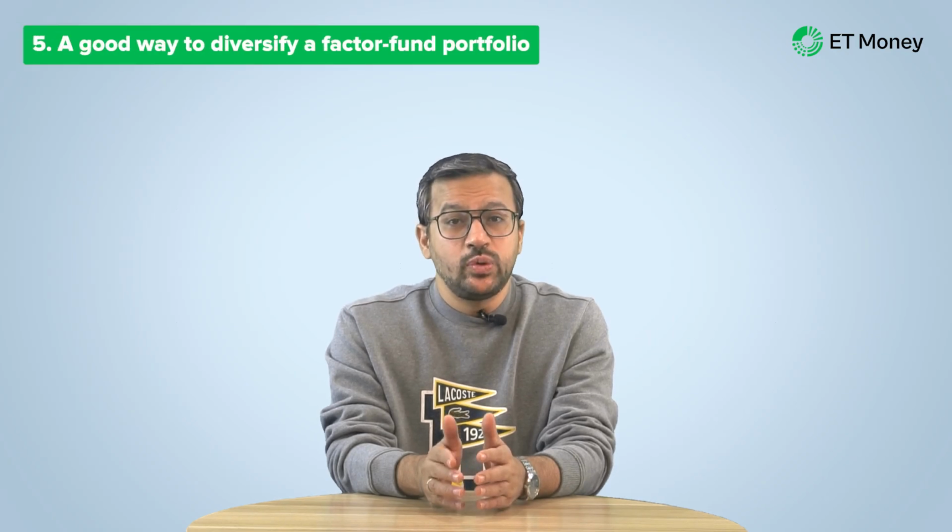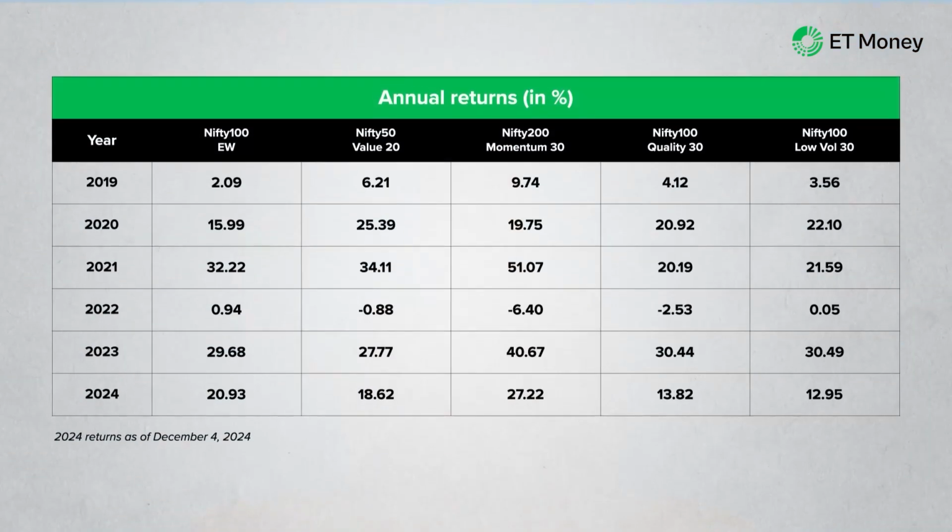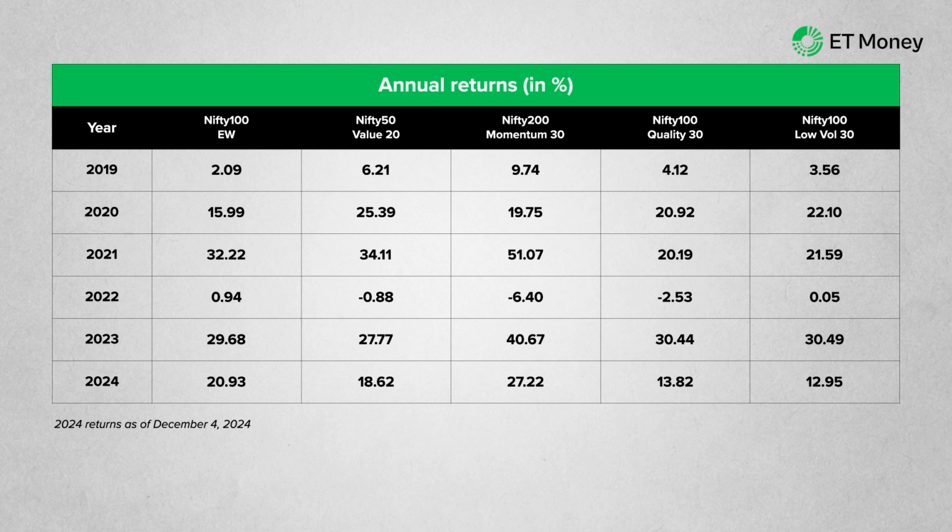Lastly, equal weight factors can be a good tool for diversification in terms of performance vis-a-vis other factors. Take a look at the calendar year performance of various factors based on the closest passive indices. Over the past 6 calendar years, the Nifty 100 equal weight index was among the top 3 performing factors in 2021, 2022 and 2024. This makes it a decent option to diversify a factor fund portfolio.